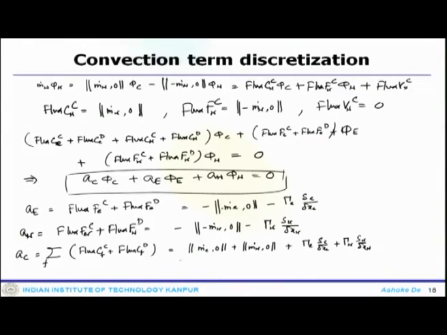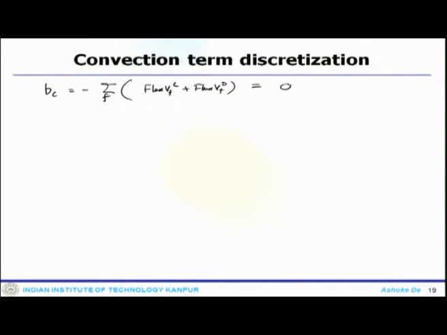So, that leads to a very nice property like AE plus AW plus m dot E plus m dot W, which actually leads to 0 due to mass conservation, and the source term or the right hand vector is summation over F flux Vf convection, flux Vf diffusion, which is nothing but 0.